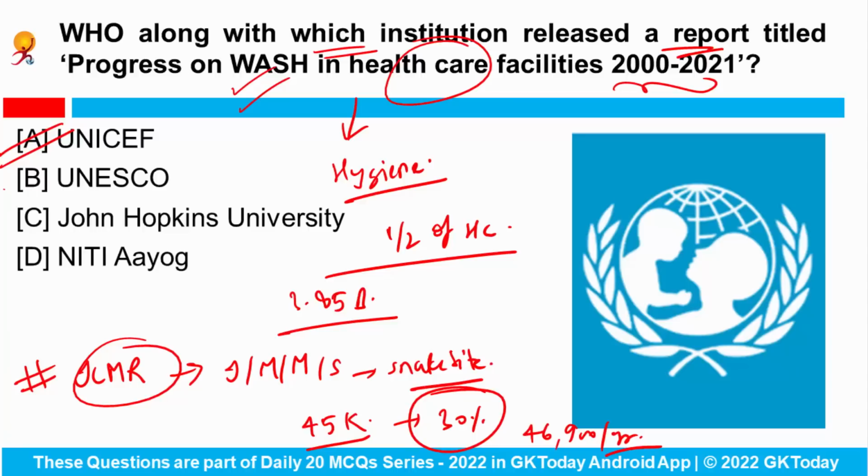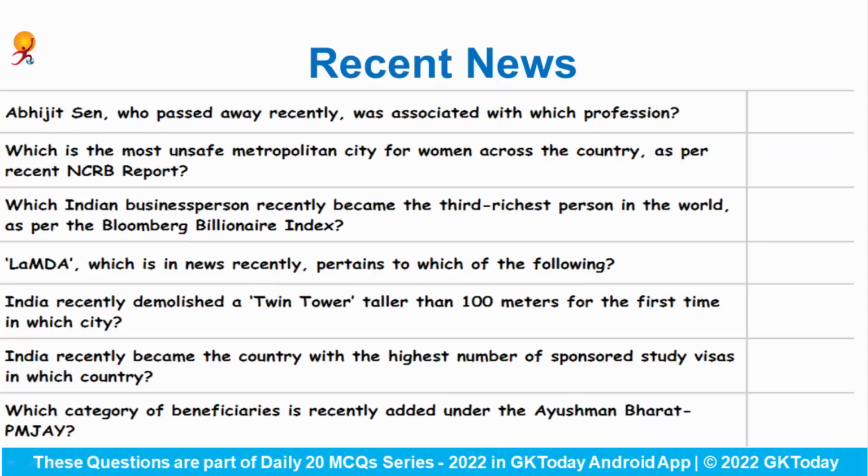So these were the most important current affairs and the news from today, and now we'll move on to our revision section. Which three categories are we covering today? First of all, we'll see important recent news. After it, we'll cover important companies that were in news, and at last we'll see some of the crucial military exercises. Okay, so first of all, let's see recent news.